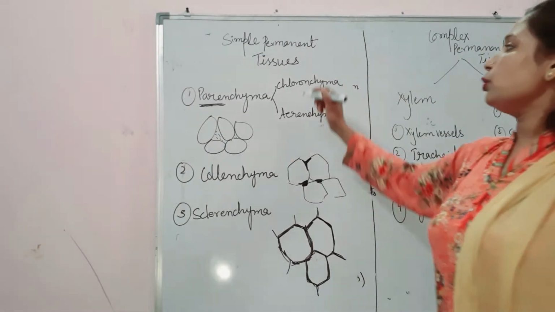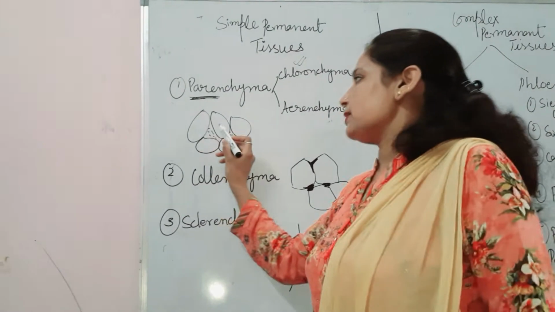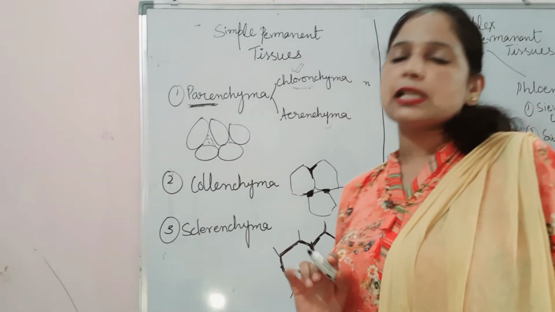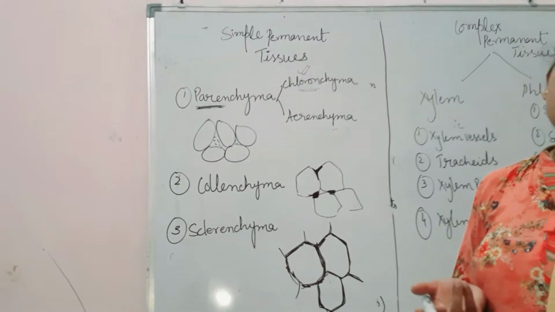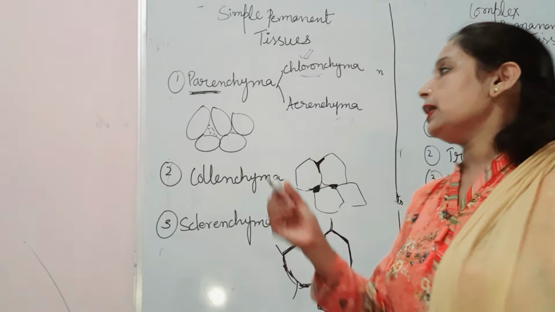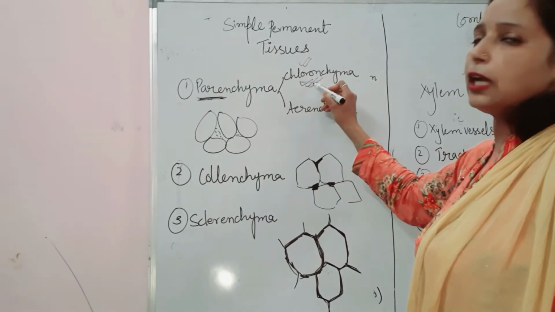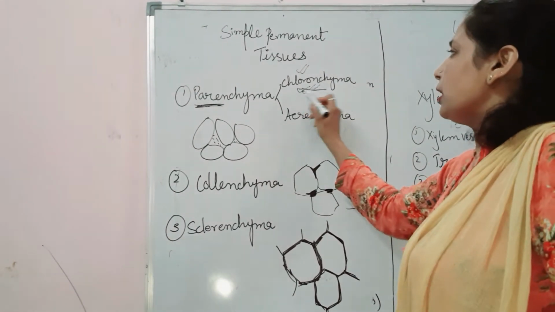Sometimes, if chloroplast is present in parenchyma cells, then these cells also perform the process of photosynthesis, and they can synthesize food for the plant. Then these cells are known as chlorenchyma, named so due to the presence of chloroplast.